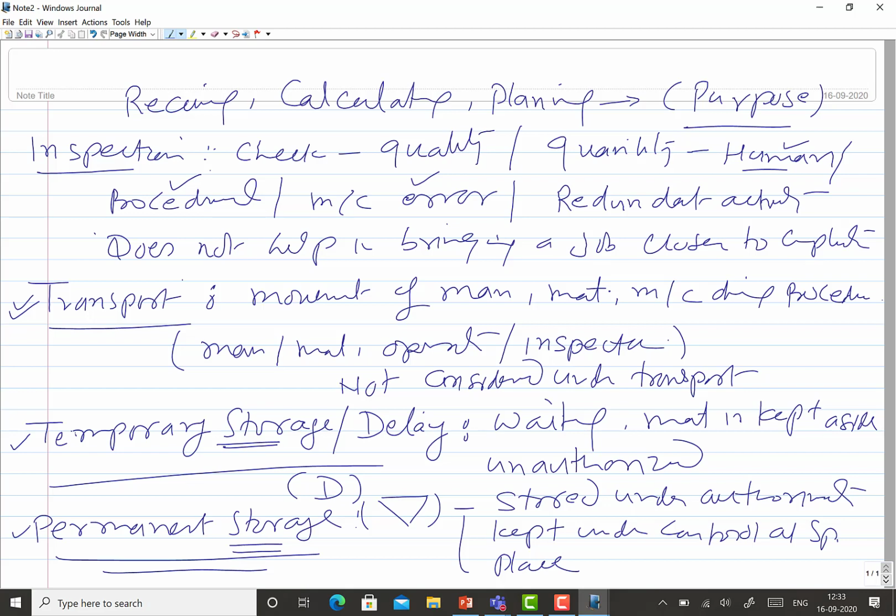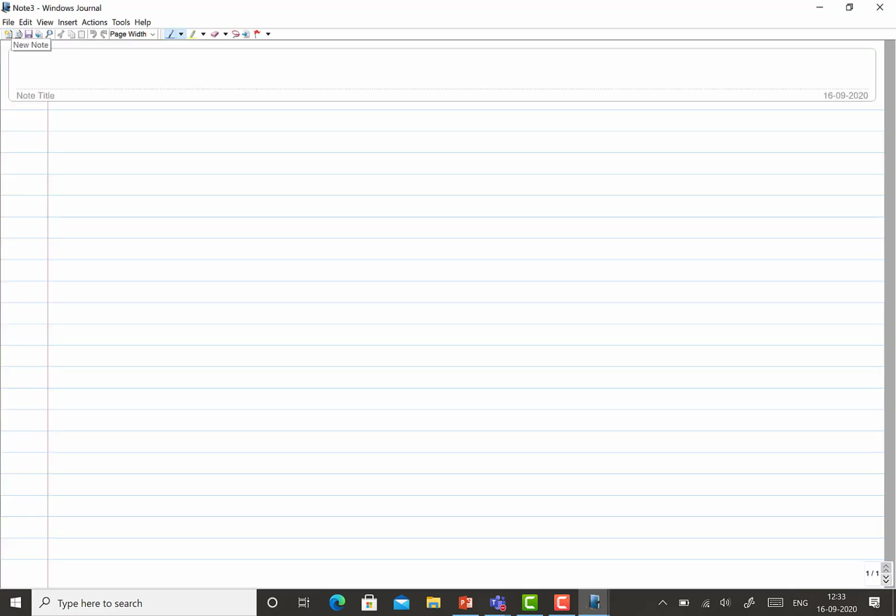Sometimes, in an effort to cut down the time, we see that certain activities are combined. When activities are combined, like the operation and inspection are clubbed together, then you can show the inspection and the operation both.